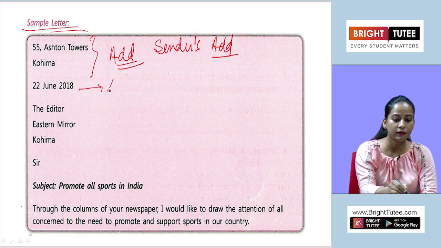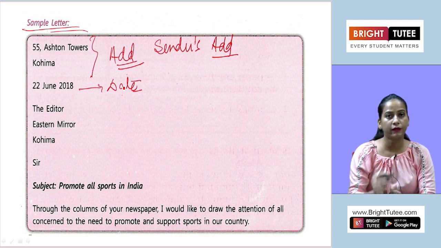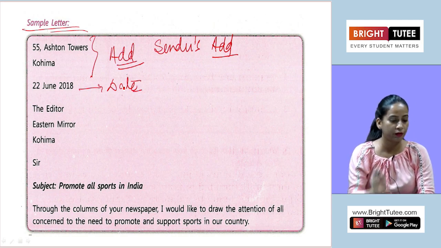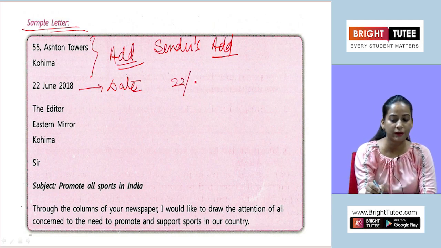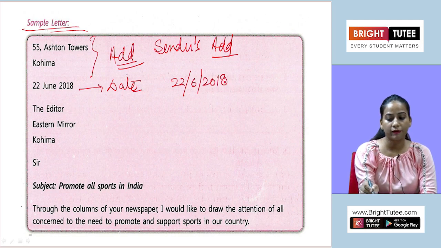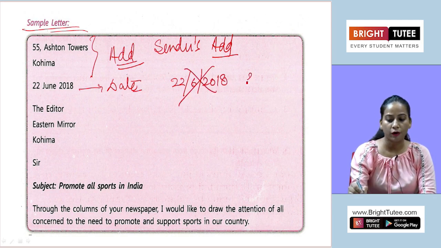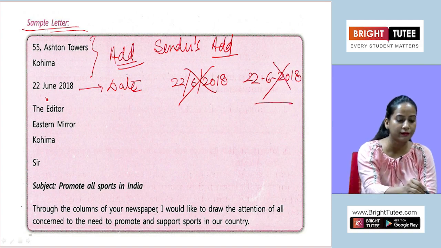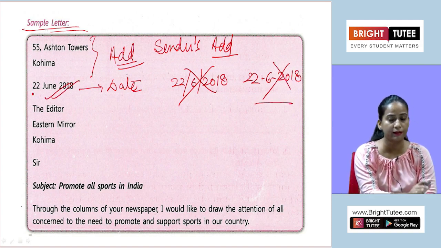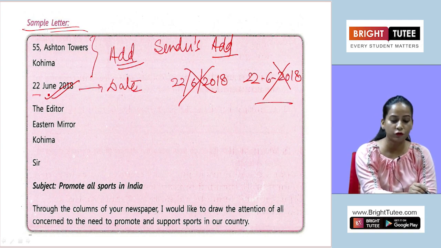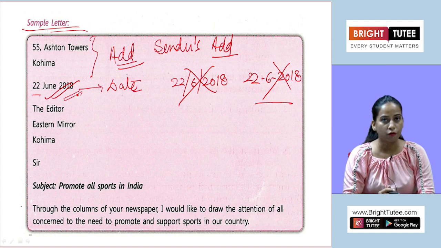Then here you can see, after leaving one line you have to mention the date. The format of the date is going to remain the same every time you write. If this kind of date you write, that is wrong. Or if writing like this, that is also wrong. Only the correct format is this one, where it is written like 22nd June 2018. So this is the correct format you have to follow.